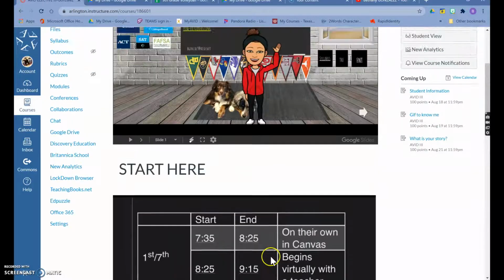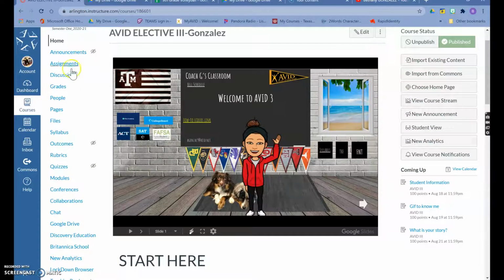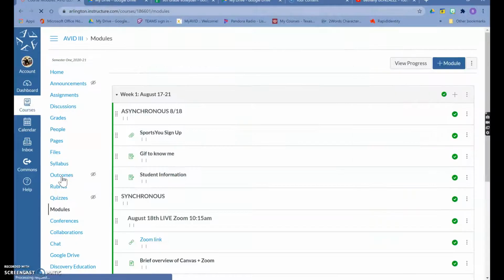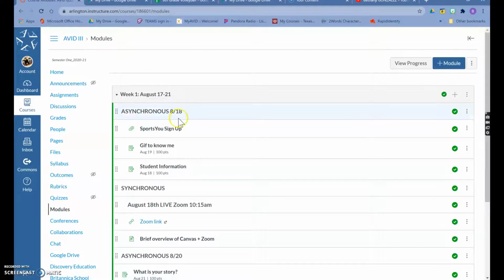You'll find that Zoom link in modules, which is right over here. Everything for this course will be in modules, so super easy if you just follow it this way. Asynchronous means on your own without me. So you'll do these 3 things.